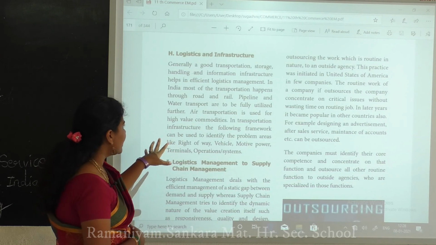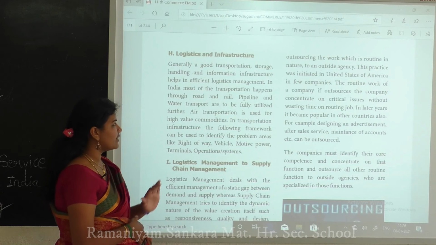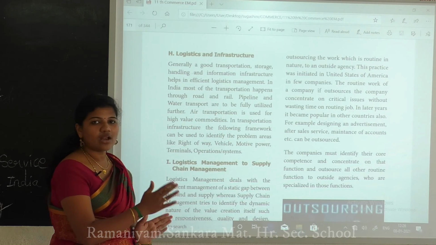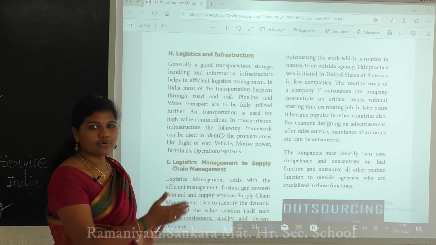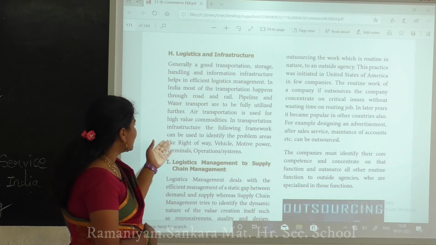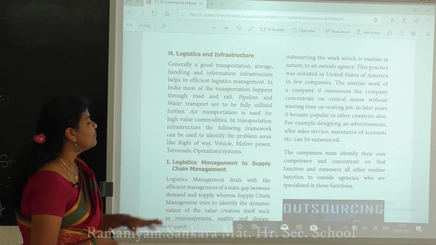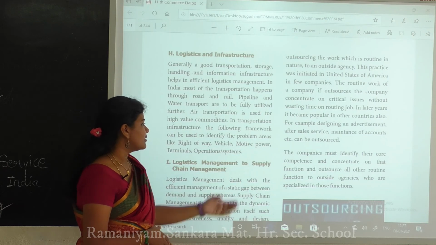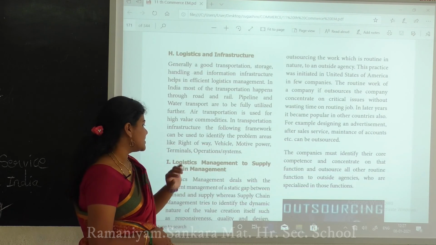That happens throughout road and rail, pipeline and water transport, whatever it is, fully utilizing them. So how all that is possible to hand over to the consumers, those possibilities they have to take up. In transportation infrastructure, the following framework can be used to identify the problem areas: right of way, vehicles, next the motive power and the terminals, operation systems, and all this.